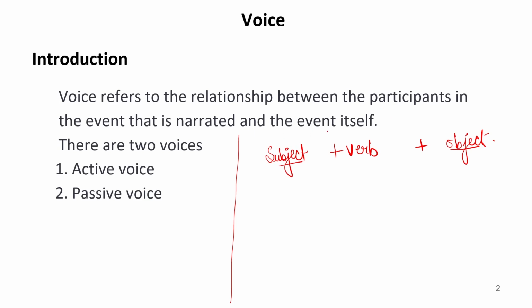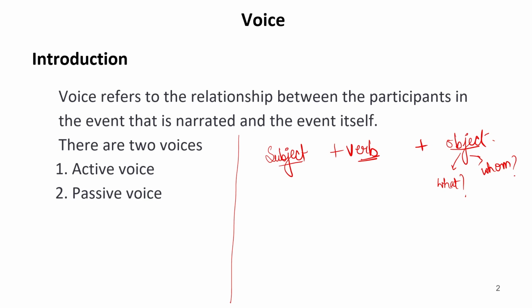Now, subject is one who is performing this action which is going on, and object is one who is receiving the action which is being performed, or object is a person or is anything which replies to the question what or whom. Now, if anything replies to either of these two questions, that is what or whom, it is called object.